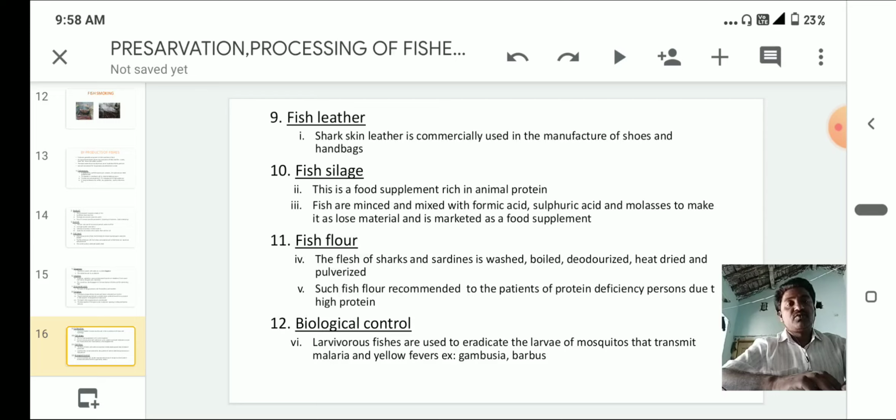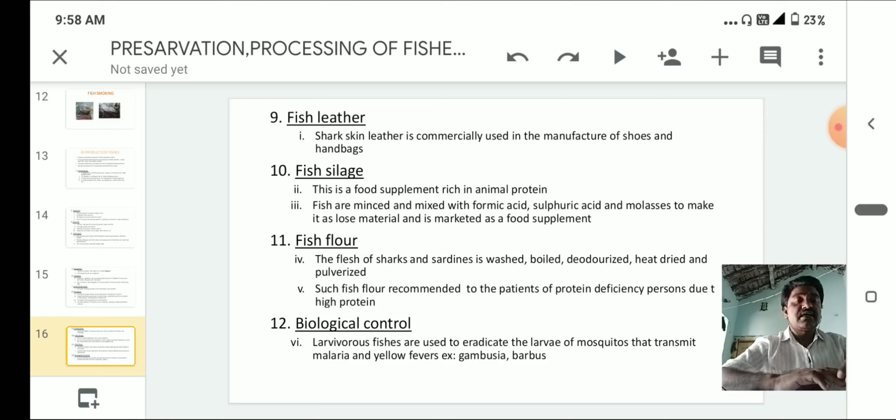And one more thing here, the biological control. The larvivorous fishes are used to eradicate larvae of mosquitoes that transmit malaria and yellow fever.